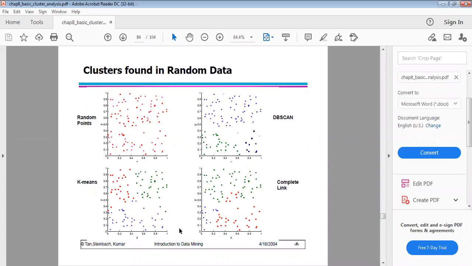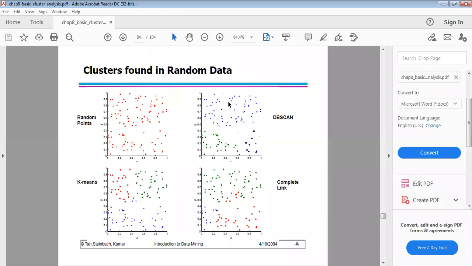Clusters are also found in random data. You can apply it here. The red points represent random points. Whenever you apply the k-means algorithm, the entire set of data points is converted into three clusters. Red points are defined as one cluster, green as another cluster, and blue as another cluster. That is the k-means algorithm. When you apply it, you get a result like this.